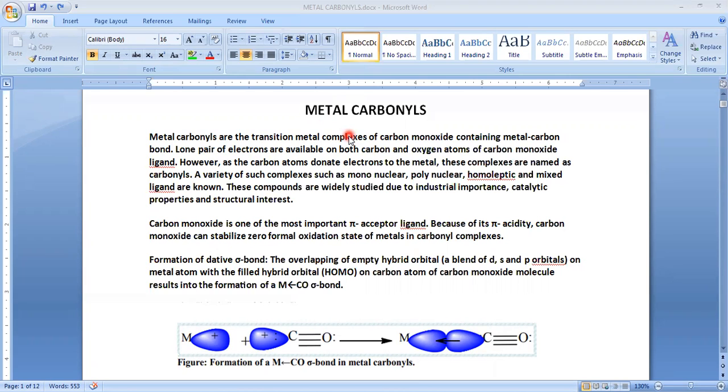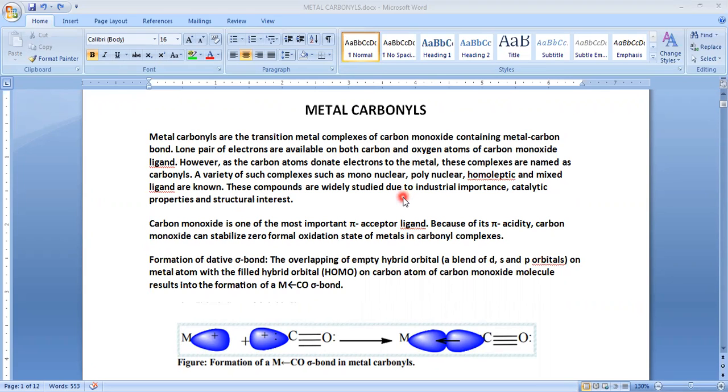In short, you can say metal carbonyls are complex compounds, but these consist of a transition metal, and carbonyl means carbon monoxide, containing a metal-carbon bond. So in that compound we can expect a metal-carbon bond. The metal forms a bond with the carbon of CO, the carbonyl group. The lone pair of electrons is available on both carbon and oxygen atoms.